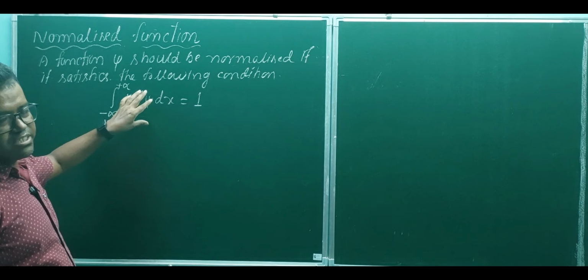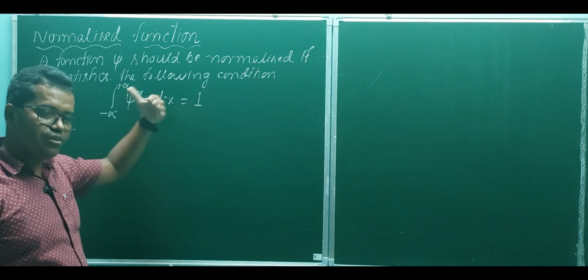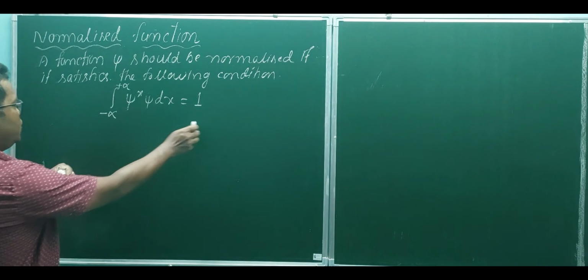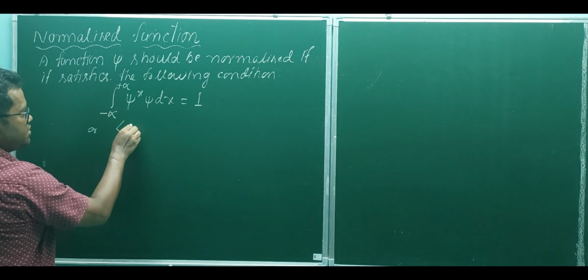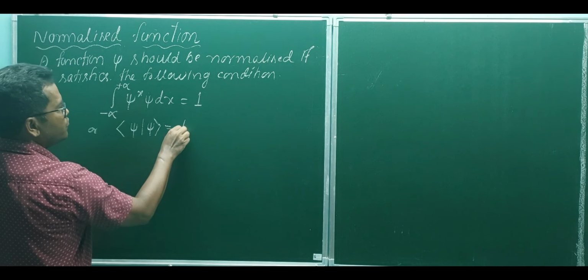So a function will be normalized if it satisfies these conditions, or in direct notation, <psi|psi> equals 1.